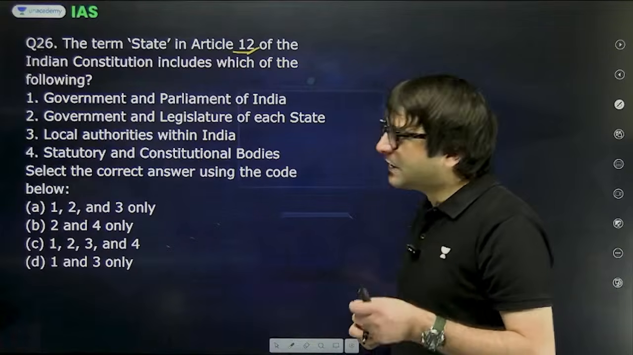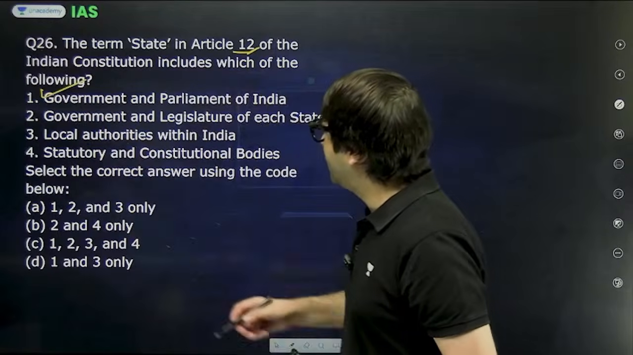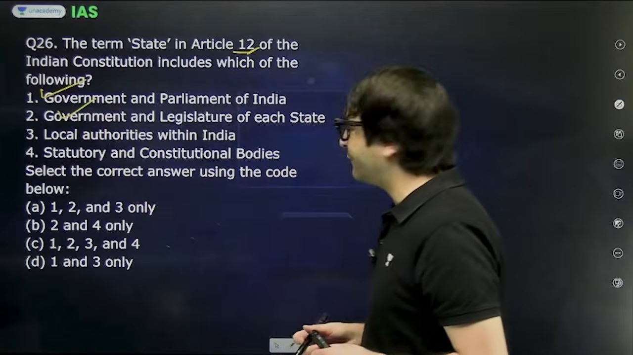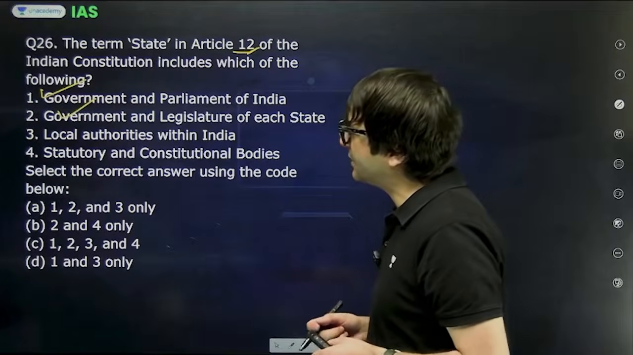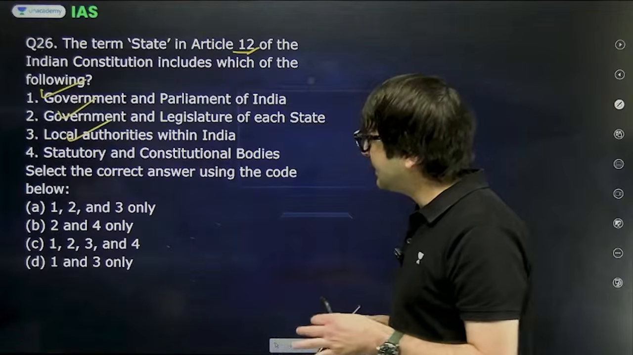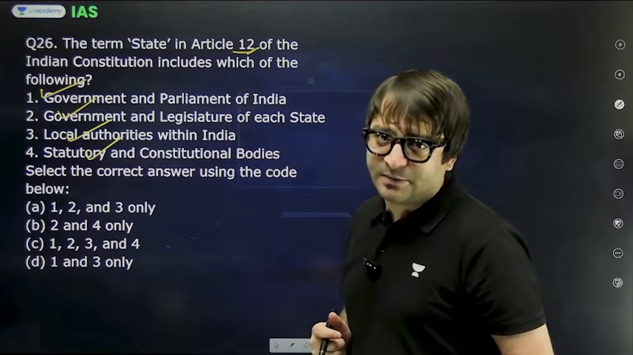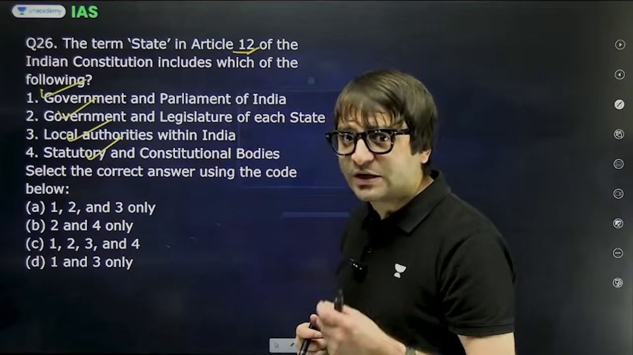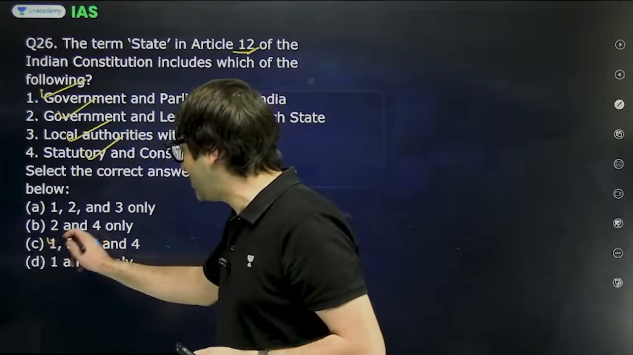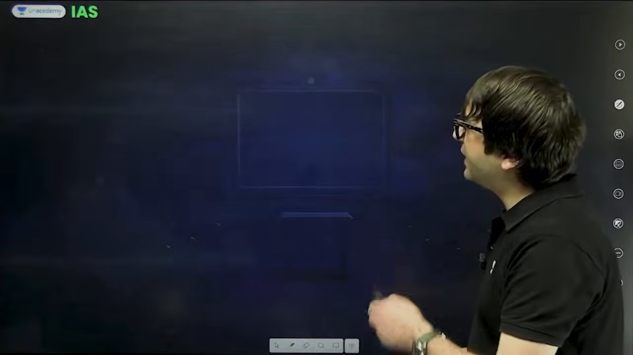And you can claim your fundamental rights from the Government of India and Parliament of India, from government and legislature of each state. It's also a state under Article 12. Local authorities within India, statutory as well as constitutional bodies, they're also state within the meaning of Article 12, from which you can claim your fundamental rights. So C, 1, 2, 3, 4 is the right answer. Let's look at another question.